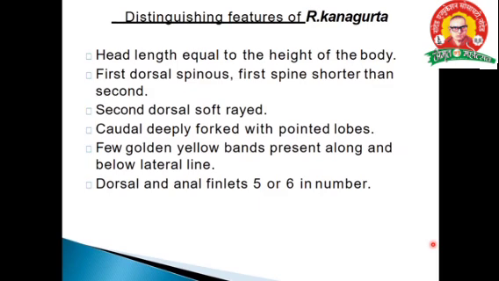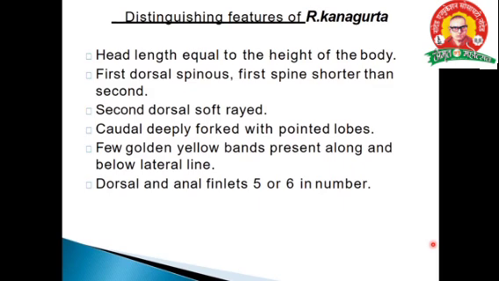Every state has a different name depending upon the language. The first spine is shorter than the second, the second is soft, the caudal fin is deeply forked with pointed lobes. A few golden yellow bands are present below the lateral line. Dorsal and anal finlets are 5 to 6 in number. This is about the external characters of the fish.